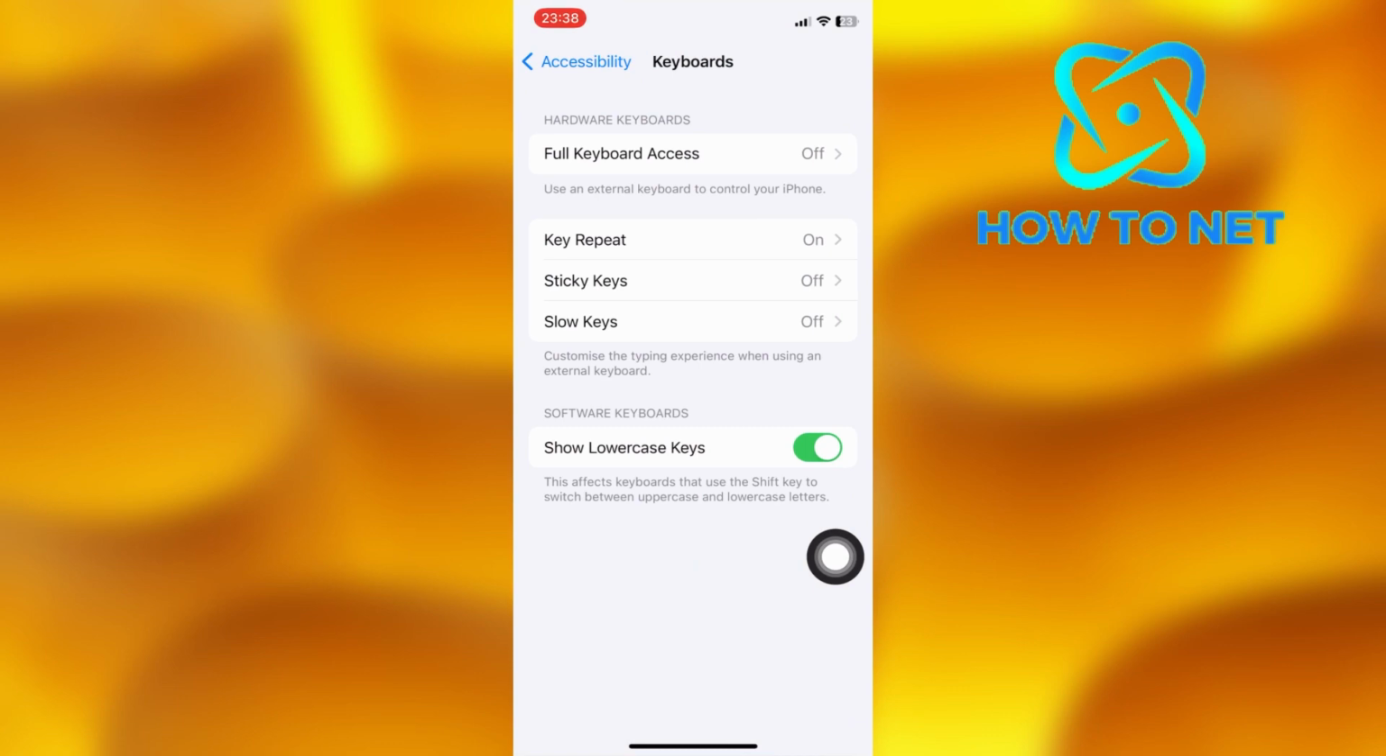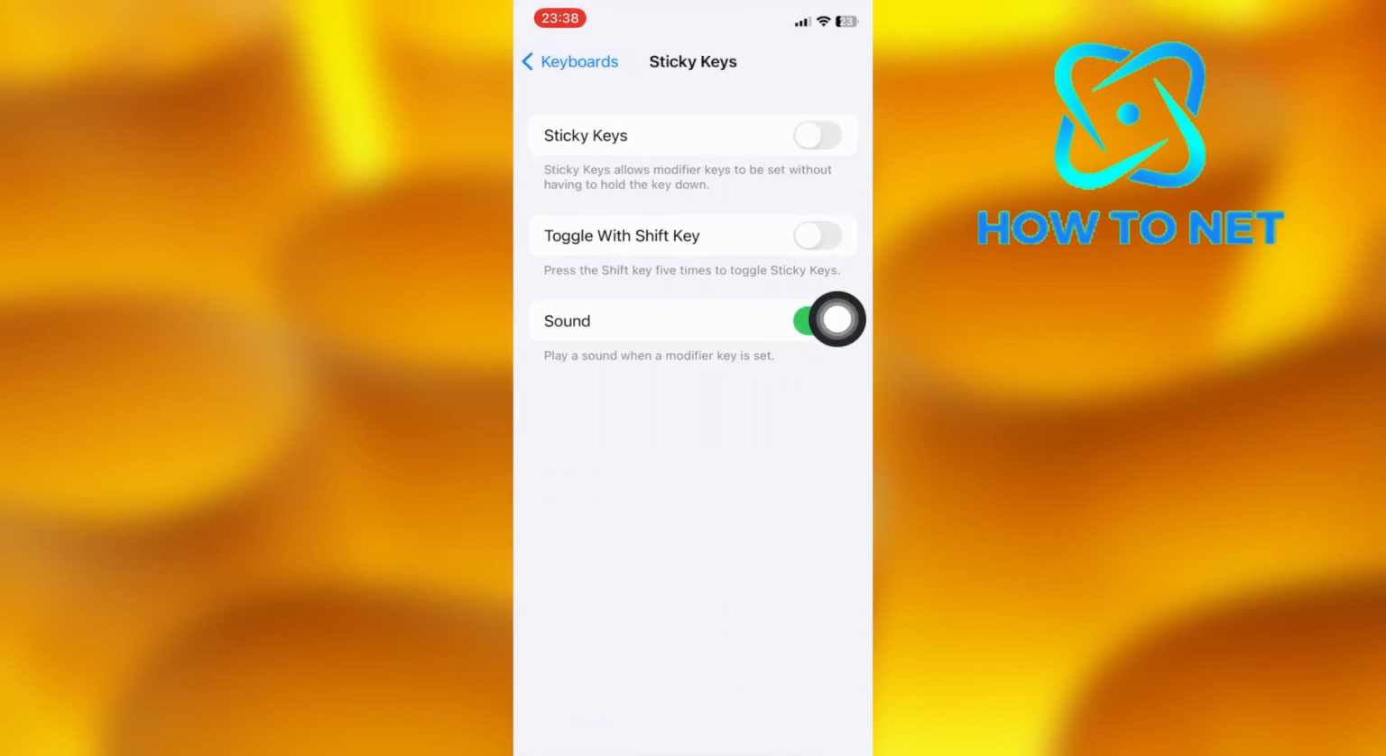On this page, select this option right here. Make sure to disable the last option of sound off. Your keyboard sound will get disabled successfully even when your iPhone isn't in silent mode. That's how easy it is to disable keyboard sound without putting your phone in silent mode.